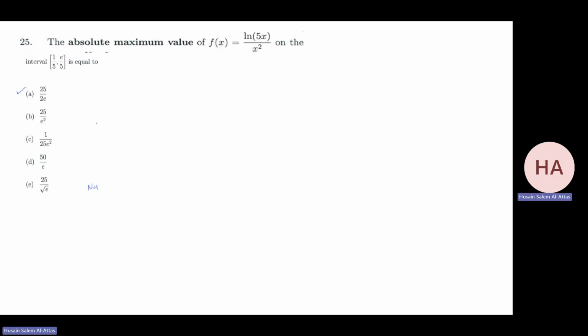Okay. The absolute maximum of this function over this interval. The interval is very complicated, a little bit strange, and the function too. But we need to find the absolute maximum. So the function is continuous in this closed interval, very clear. I need to find f prime to find the critical numbers. That will give me what?